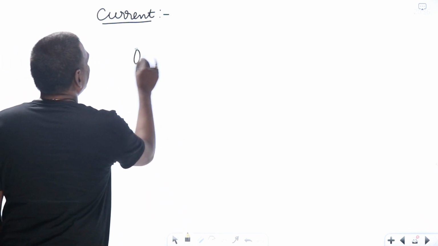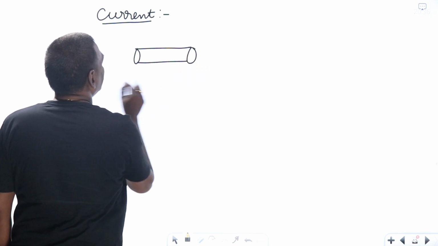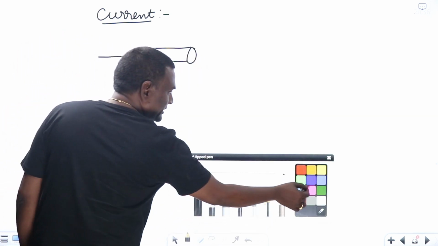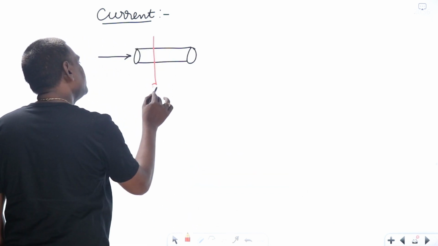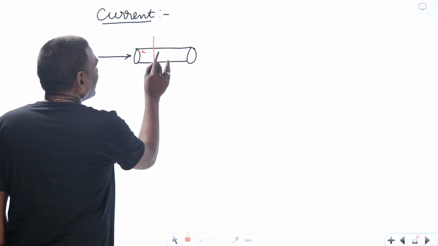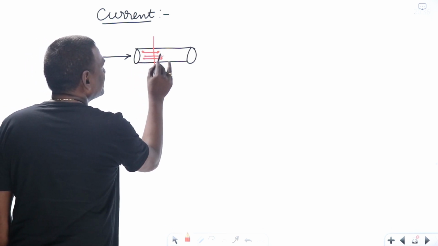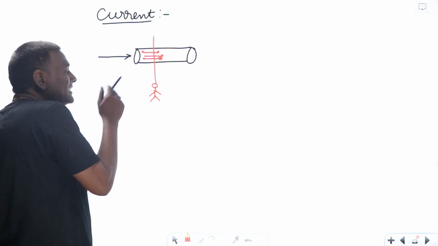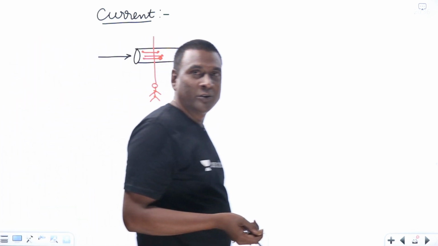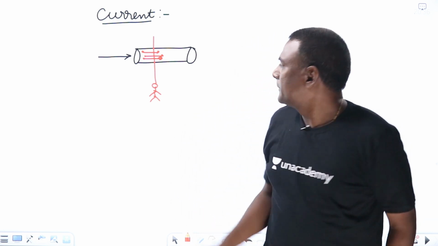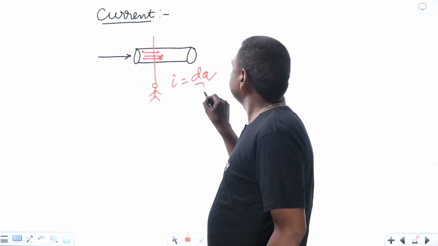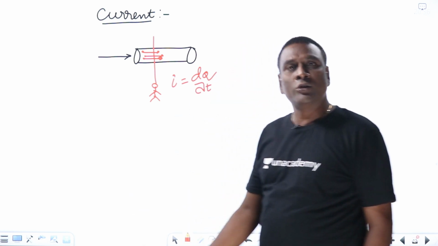Now for example, if I have one conductor here and I keep on injecting current here, somewhere here I'm going to set a point, and whatever charges cross me, I'm going to count. How many charges cross per second? Rate of charge is nothing but current. So I is going to be dq by dt. dq by dt is going to be the current.